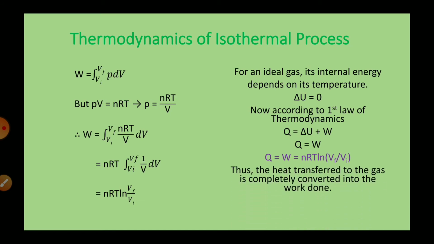Thus the heat transferred to the gas is completely converted into work done. This we have discussed earlier also. In an isothermal process, heat transferred to the system gets completely converted into work done, so the internal energy of the system does not change. Clear? So this is all regarding the isothermal process.